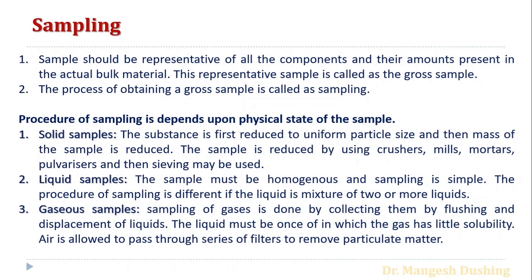So if the sample is a gas, then we have to use a series of filters to remove some liquid particles or solid particles from the gases. That may be an interferent, so you have to remove the interferent from the gaseous sample. So these are the methods of sampling. Sampling is the process of obtaining a sample from the bulk material.